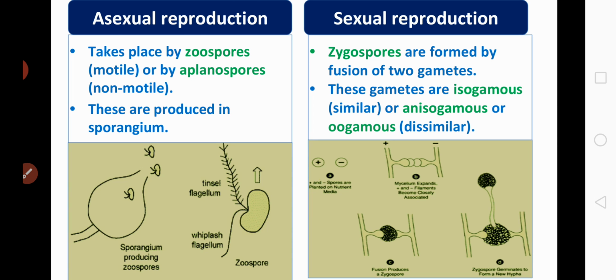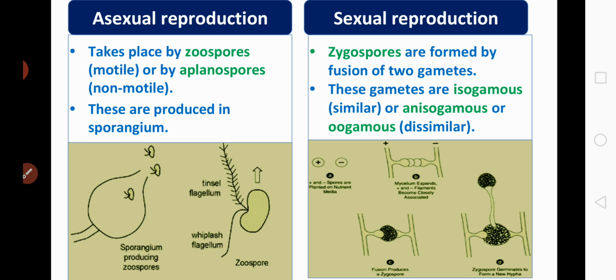Now coming to the reproduction part, in Phycomycetes, asexual reproduction takes place by zoospores or by aplanospores. Now what are the differences between zoospores and aplanospores? Zoospores are motile due to the presence of flagella, whereas aplanospores are non-motile due to the absence of flagella.